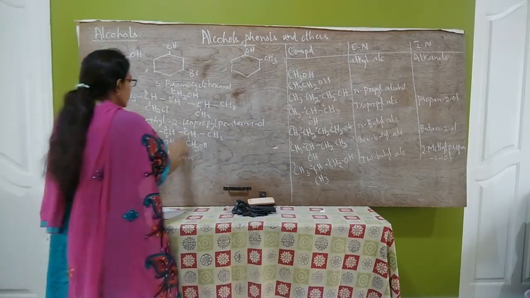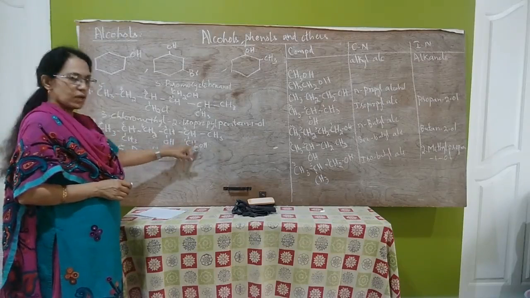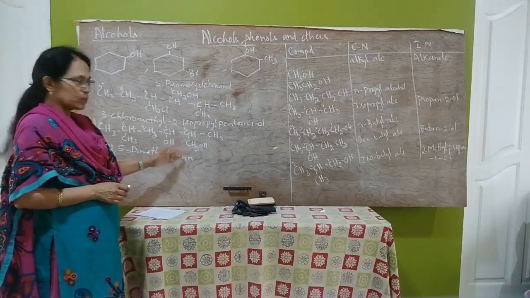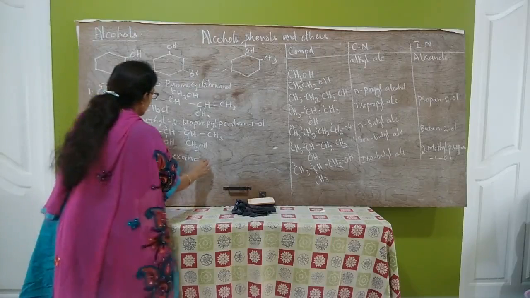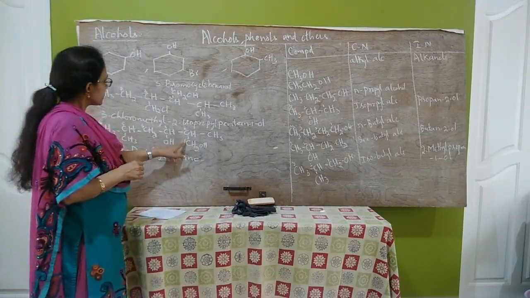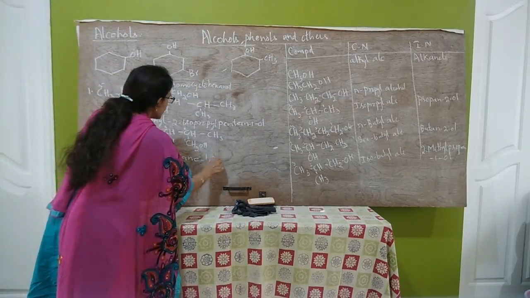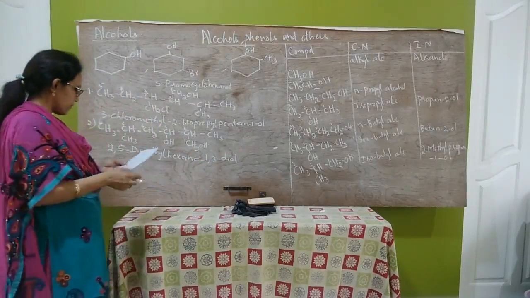Here, 2 OH groups are there. It is a diol. So in diols, if the compound contains more than one OH group, we have to retain the e also. So hexane. The OH groups are present on the first carbon atom and third carbon atom. Therefore, it is 1,3-diol. This is the IUPAC name of this compound.